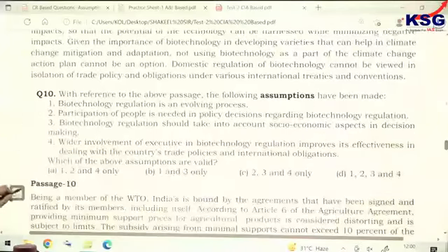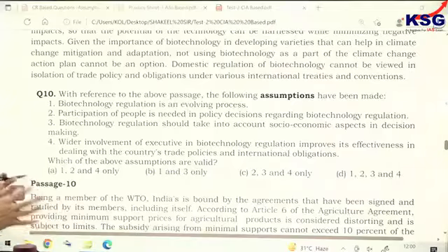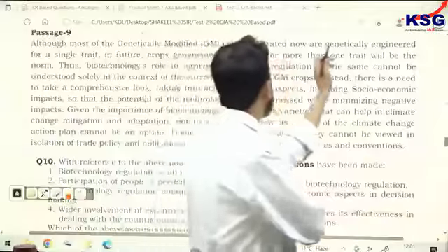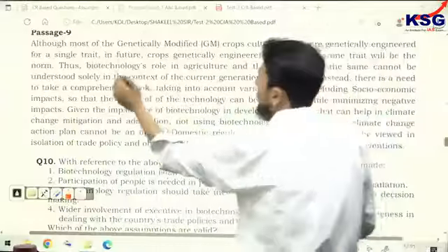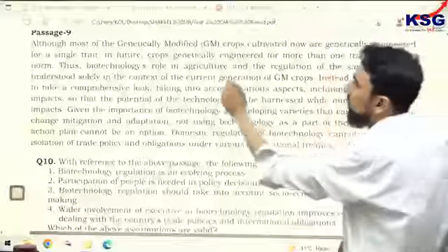In this passage, there is no doubt, the passage talks about how biotechnology should be considered in the way of different aspects mentioned here. As the author builds his argument, he says that although most of the GM crops cultivated now are genetically engineered for a single trait, in future crops genetically engineered for more than one trait will be the norm.